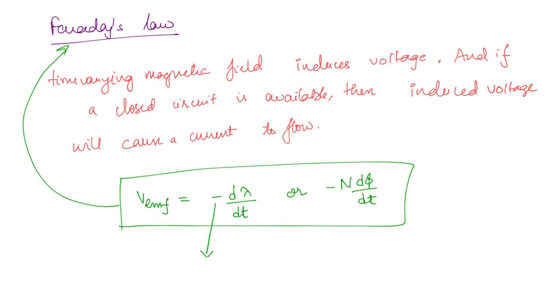It states that the voltage will be induced, and the polarity will be in such a way that it will oppose the flux that is producing it. So the induced EMF is such that it opposes the flux that is producing it.